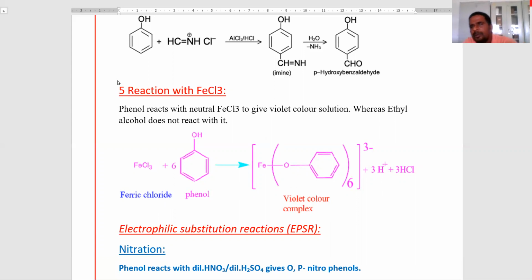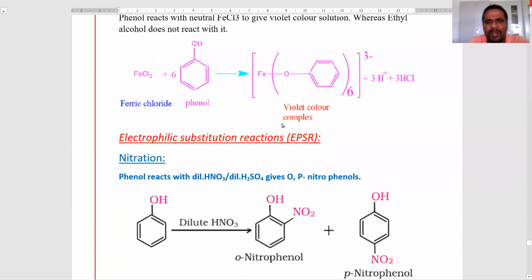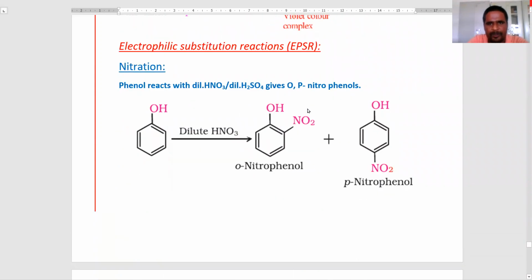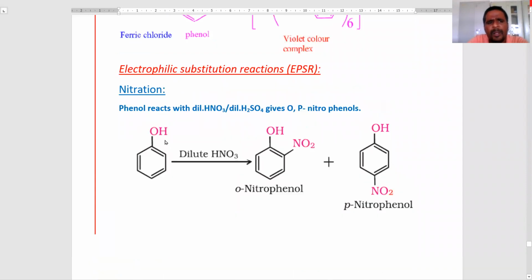Okay. Next, the important reactions of phenols are electrophilic substitution reactions. Here we discuss that. First of all, in phenols the hydroxy group acts as a ring activating group. That means it increases the electron density at the ortho and para positions. It acts as an ortho-para directing group. The entering electrophile attacks at the ortho or para position.